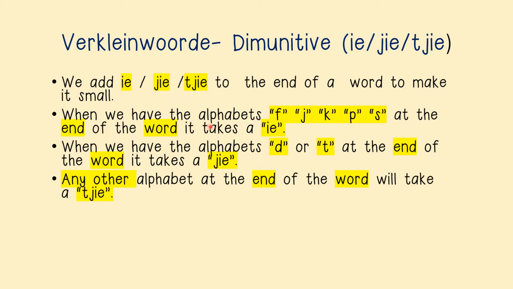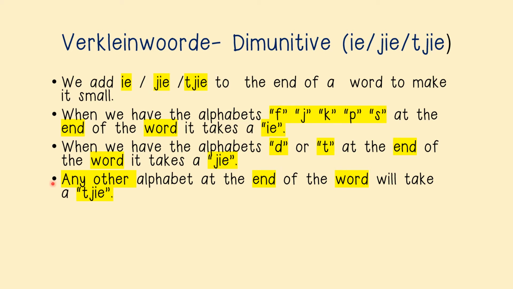When we have the alphabets F, J, K, P, and S at the end of the word, it takes an I-E. It takes the E. So if you have a word that ends in any of these letters here, you will add an E to it, the I and the E.